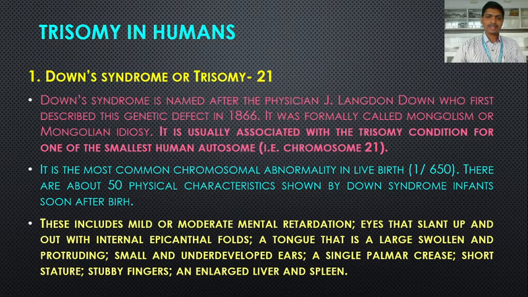Some of the different physical characteristics shown by Down syndrome infants are given here. For example, mild or moderate mental retardation, eyes that slant up and out with internal epicanthal folds, a tongue that is large, swollen and protruding, small and underdeveloped ears, a single palmar crease, short stature, stubby fingers, an enlarged liver and spleen.